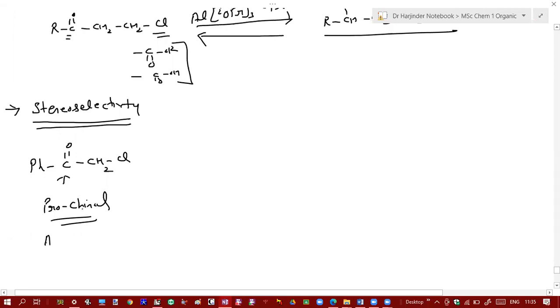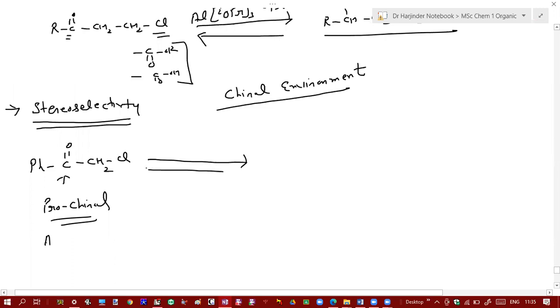So we have to provide some kind of chiral environment, and that chiral environment can be provided by using a chiral catalyst. Is it aluminium isopropoxide?